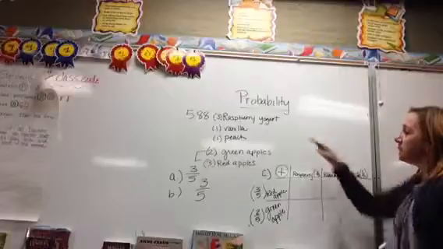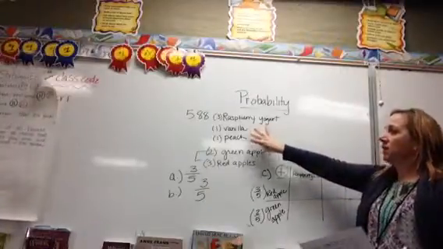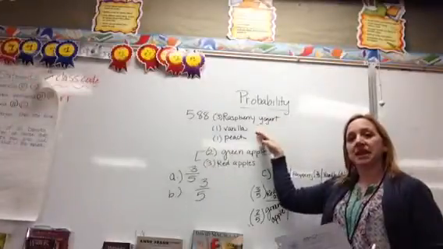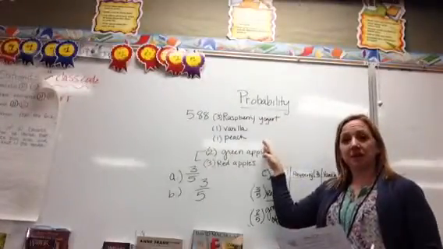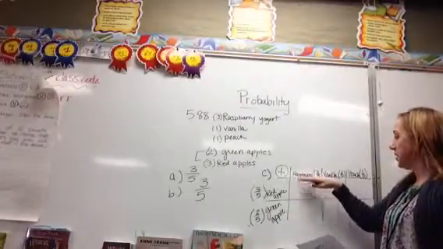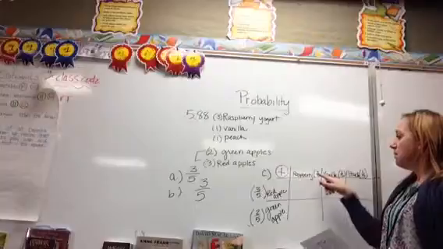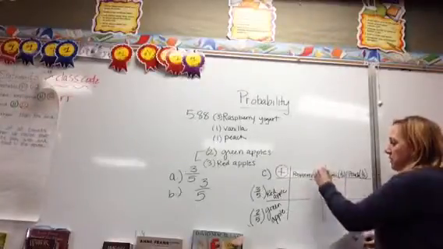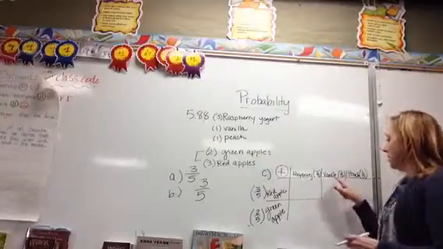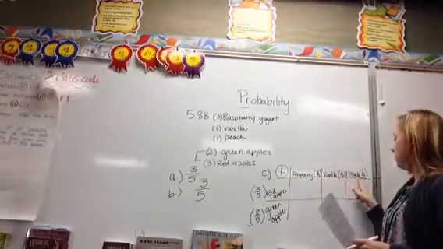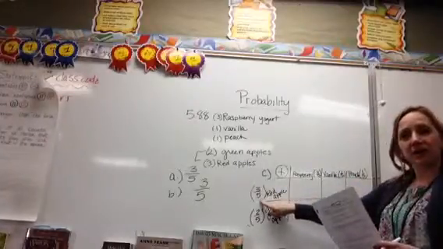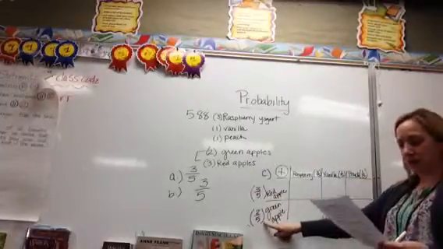So since raspberry yogurt and vanilla yogurt and peach, I don't have the same amount, what I need to do is take that into consideration when I'm making my table. So down here, I made my table of raspberry yogurt, vanilla yogurt, and peach, but I wanted to show that I have 3/5 here, so I put the fraction next to the raspberry. I also put vanilla yogurt as 1/5, and I put peach as 1/5 as well. Then my red apple I'll put down here as 3/5, and my green apple I put as 2/5.